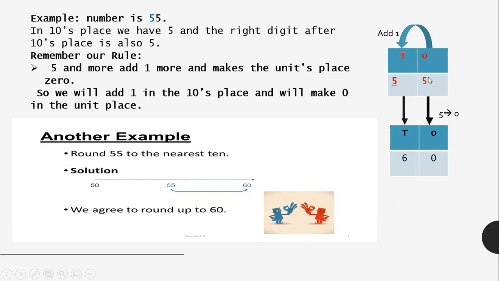So 5 will change to 6 and the units place will change to 0. So 55 can be rounded off as 60. This is one method. I have also discussed that we can use a number line, whichever is convenient to you all.